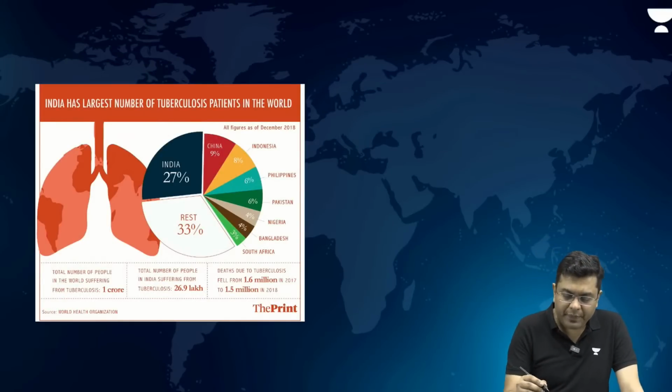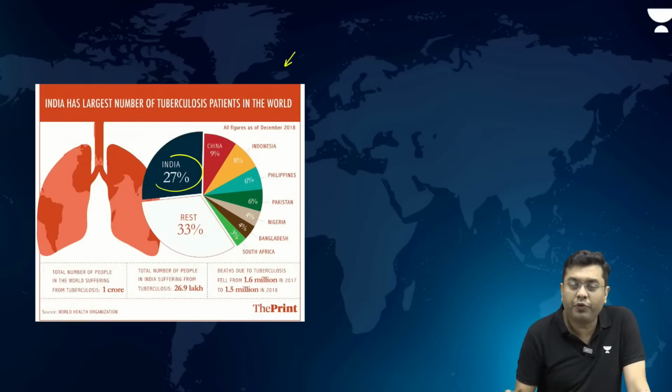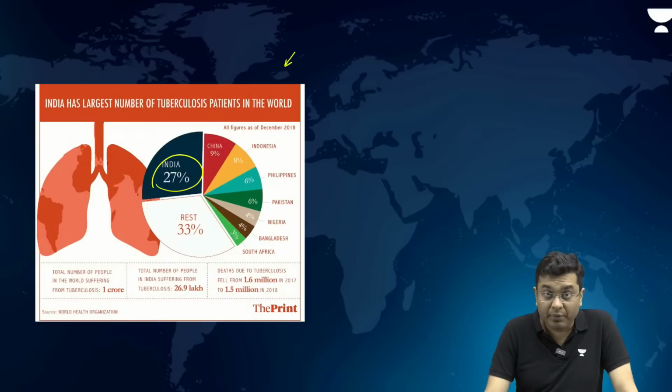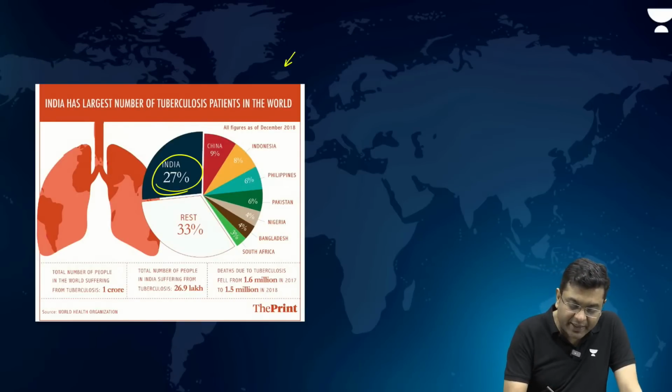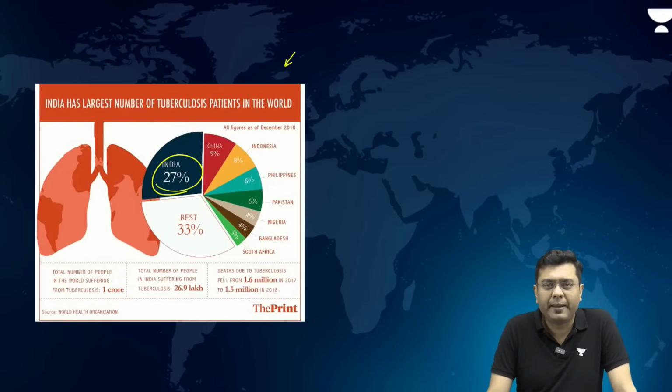So, when we talk about the issues of tuberculosis patients in the world, you will observe that India has an overwhelming share of the TB burden across the world. And then, if you consider the regions of South Asia and Asia in general, TB cases are quite significant. Now, the problem is that many of them end up being asymptomatic in the initial days and they spread the infection.